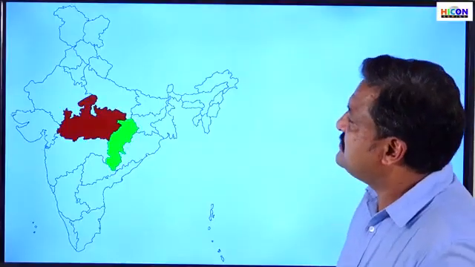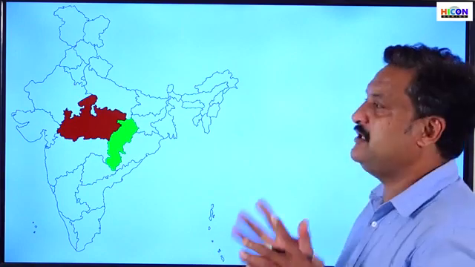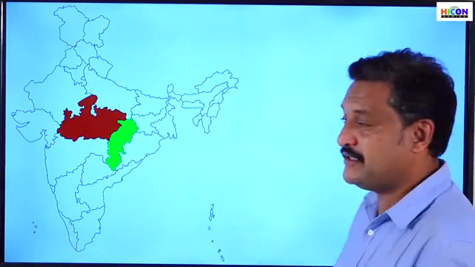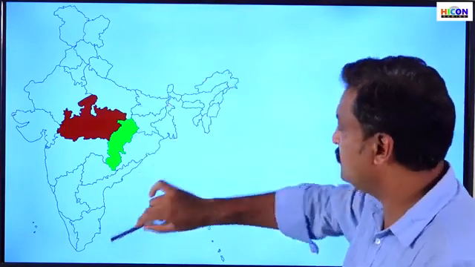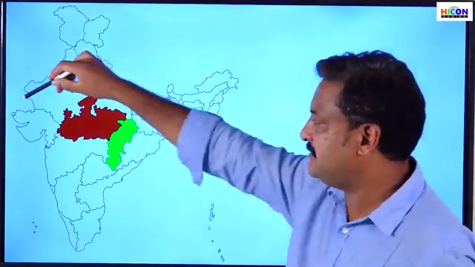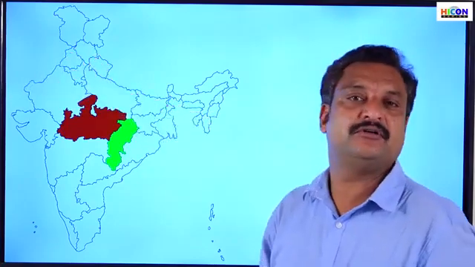So we have already seen that every map is made upon the 4 directions, isn't it? So this is called the north, this is the south, this is the east, and this is the west of India.